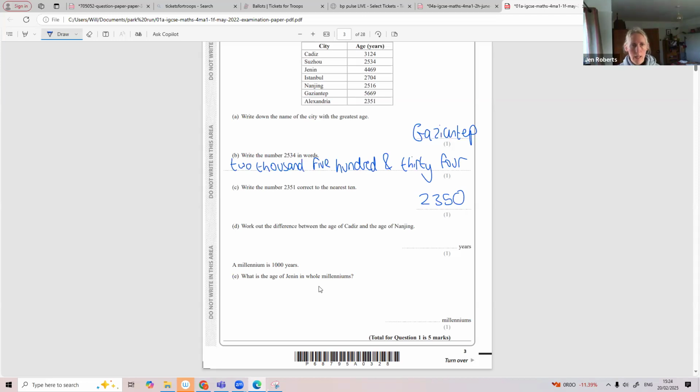Work out the difference in age between these two cities. Don't forget you can use your calculator at all times. You just put your numbers in your calculator. Difference means subtract. 608.